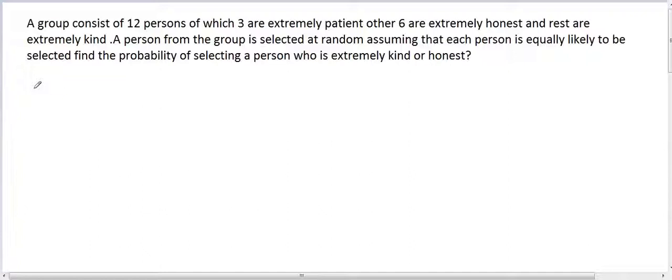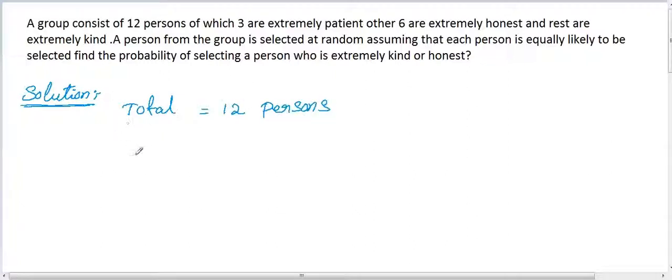Let's solve the probability question which I have written on the whiteboard. Given a group consists of 12 persons, out of the 12 persons, 3 are extremely patient and 6 are extremely honest, and the rest of the persons are extremely kind. A person from the group is selected at random, assuming that each person is equally likely to be selected. So here we need to find the probability of selecting a person who is extremely kind or honest.